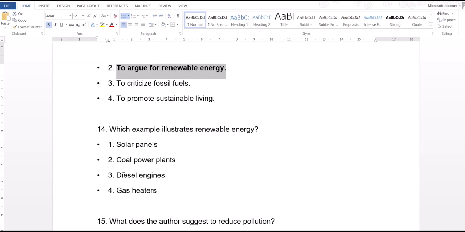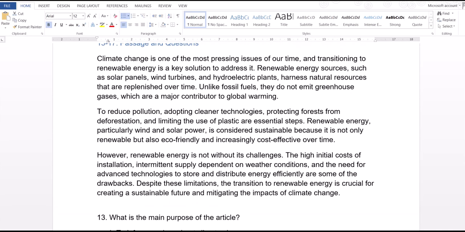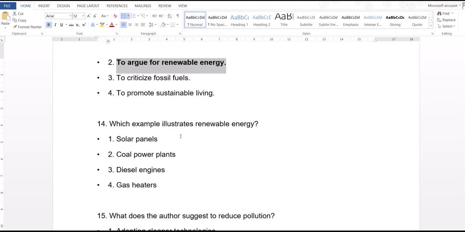Which example illustrates renewable energy? It is pretty straightforward. If you look here, solar panels, wind turbines, and hydroelectric plants are the natural sources that replenish over time. Other examples we do not have. So the straight answer is solar panels. Okay. Next one.